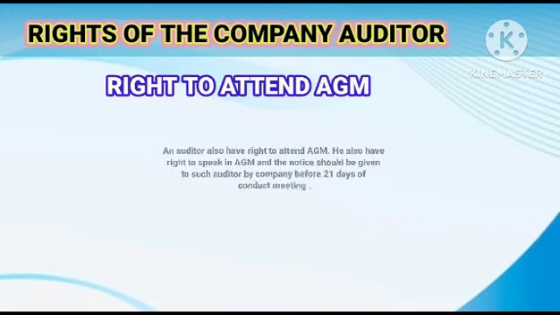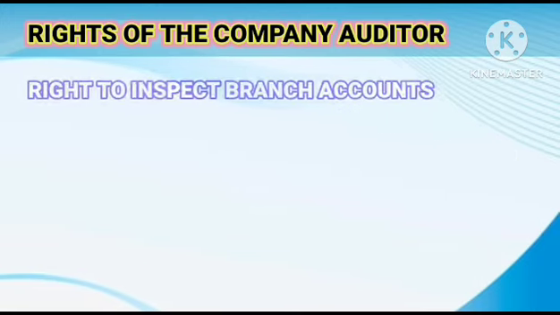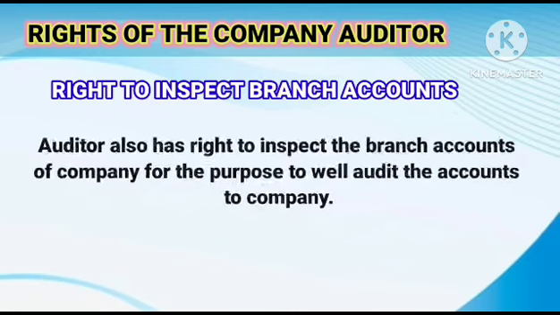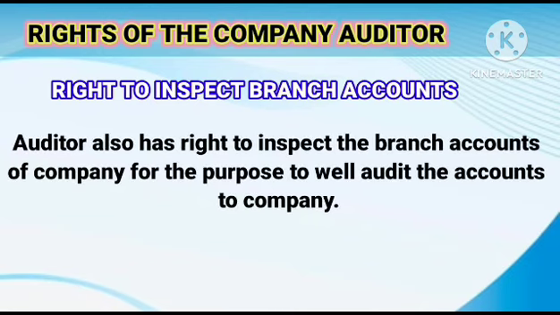The fifth right is the right to inspect branch accounts. An auditor also has the right to inspect the branch accounts of the company for the purpose of a proper audit of the accounts of the company. It means the auditor has the right to inspect the branch accounts whenever it is required in order to ensure a proper audit of the company.